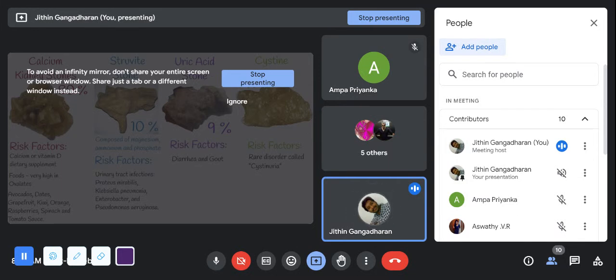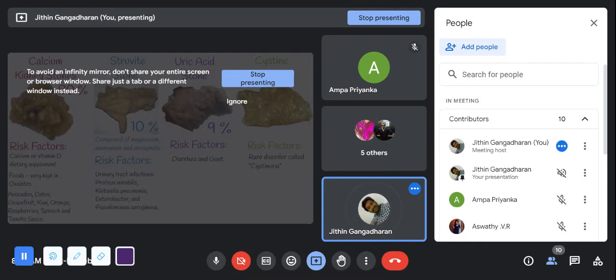So why is there a struvite stone? If the patient is having a urinary tract infection, it is not for the one stand. Okay, if the patient repeatedly has a urinary tract infection, there is a high chance of developing a struvite stone. Klebsiella, enterobacteria, all these things, protease, and all those things.